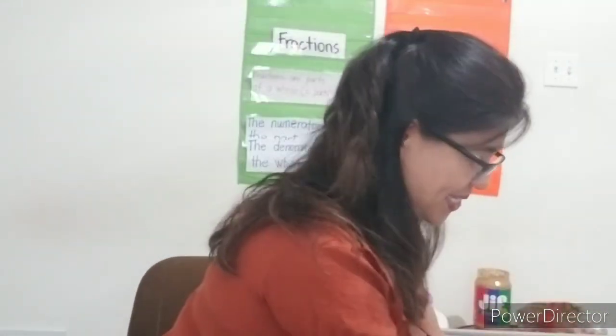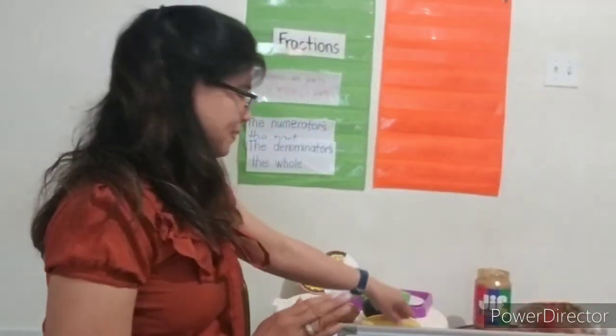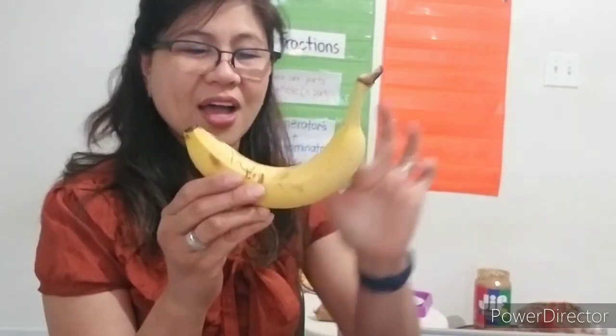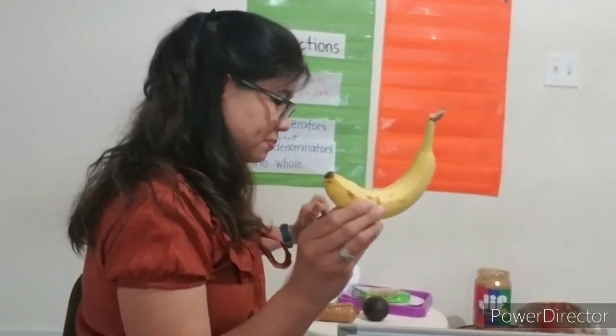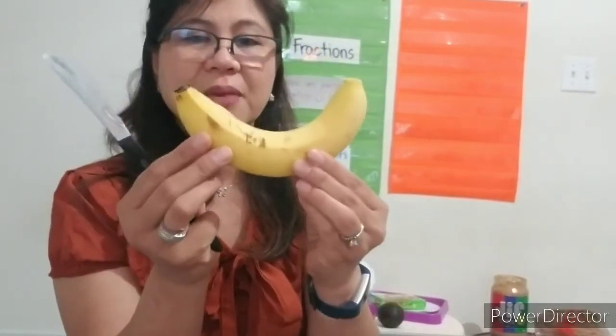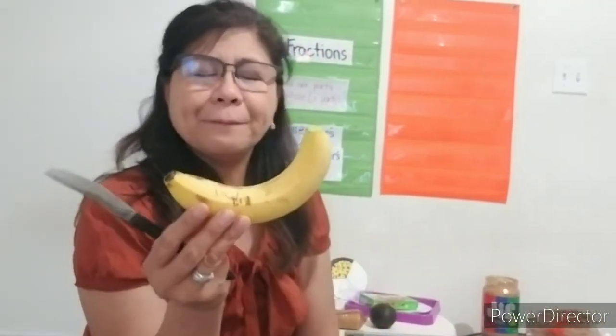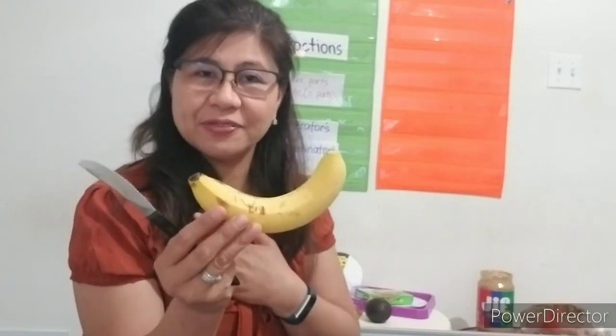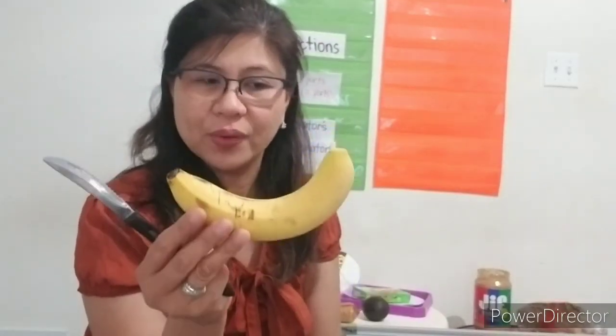Okay, what do I do next? Here's my pizza. No, before I go to that pizza, I want to go to this banana. This is my banana, 1 whole banana, okay? Now, do we eat this part, the stem? No, so I can cut it off because we don't need that anyway. We're not gonna eat that one. So I cut it off. So this is my 1 whole banana. I will eat half of it and I'll share half of my banana with you.